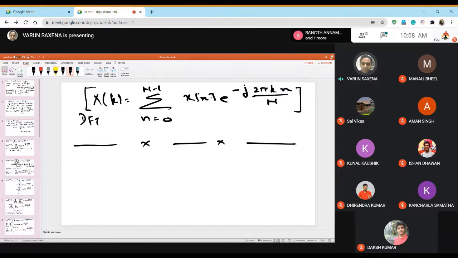I would again just urge. I see only about 14-15 students coming. This is a class of almost 30 people. I do not know why they are not coming, but please, I request them. I'll also write on the group that they should come. These are important topics, and if you do not get a conceptual understanding now, it will be very difficult for you to use them later on.